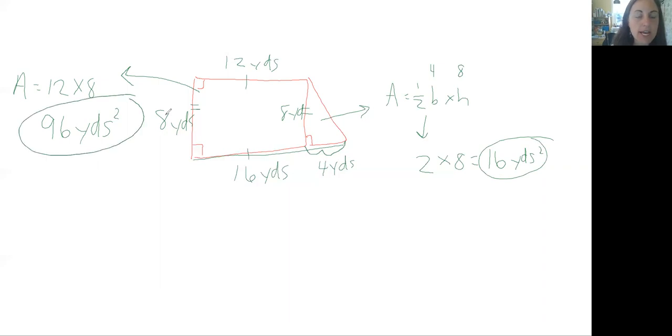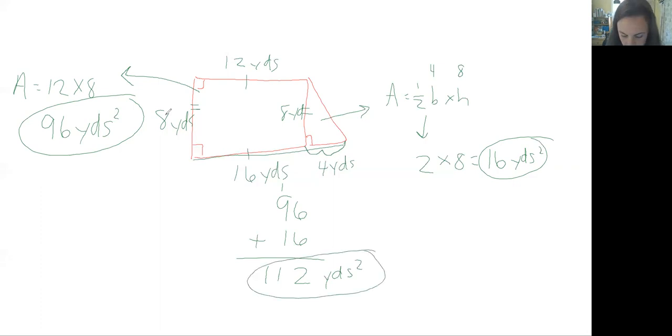So we have the area of a rectangle, area of the triangle. Now we need to add the 2 together in order to find the area of the shape as a whole. So 96 plus 16. 6 plus 6 is 12. 9 plus 2 is 11. So we get 112 yards squared. And that would be the area of the entire shape. By breaking it down into parts that we have formulas for, it makes it easier to be able to calculate.